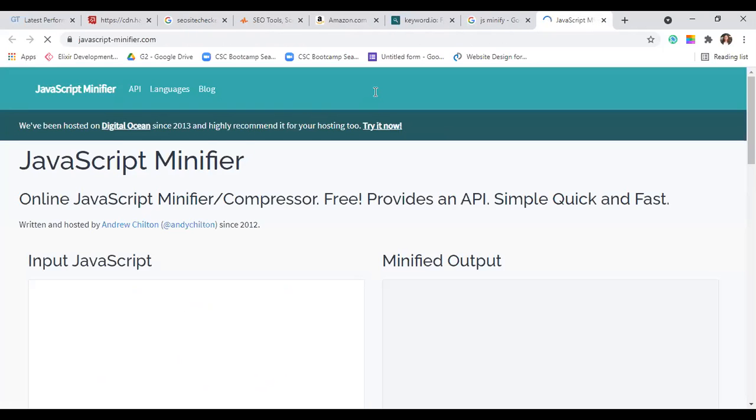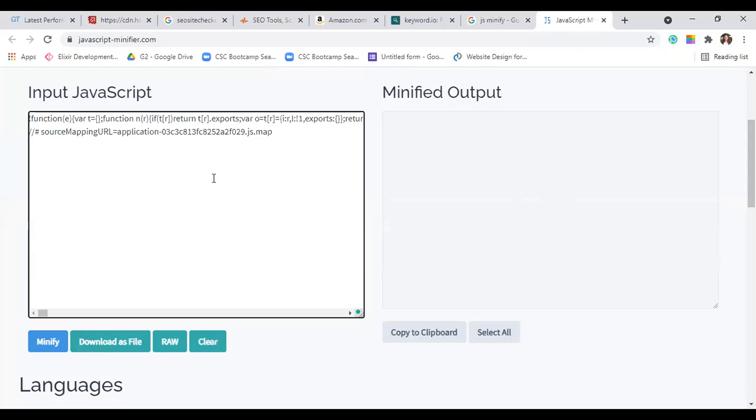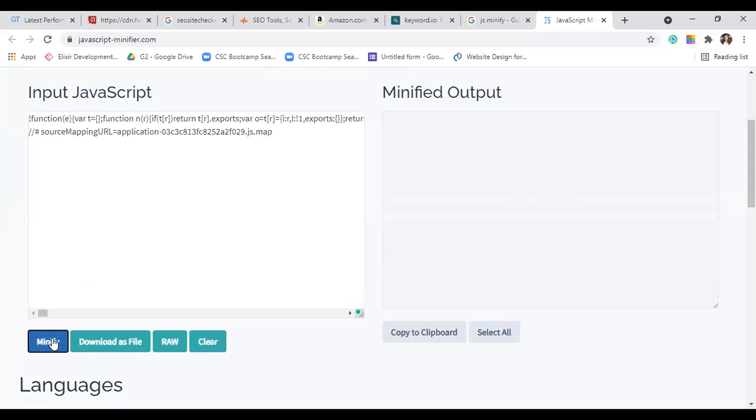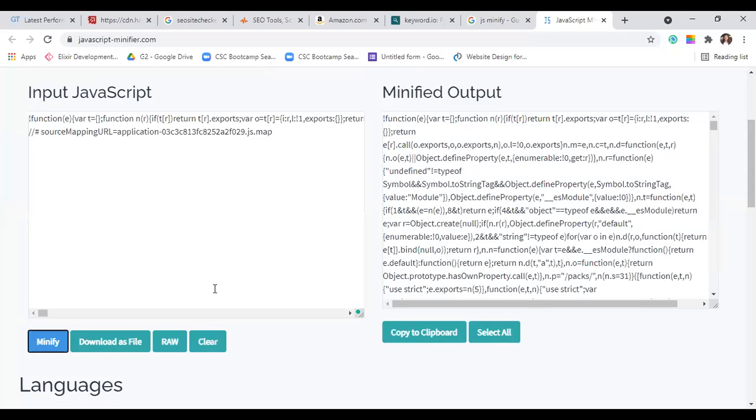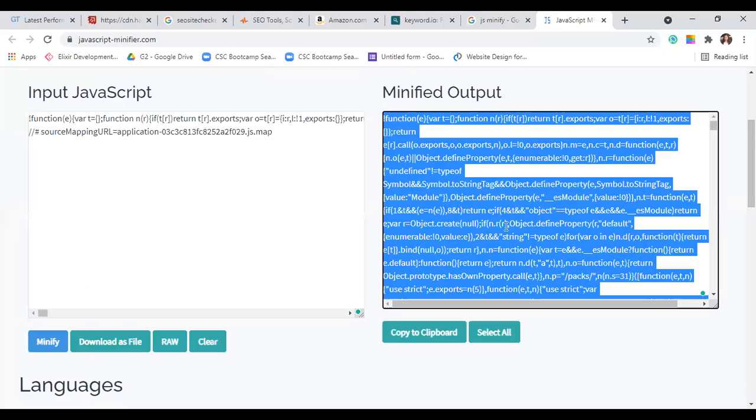As simple as that. Here, it says input JavaScript. Click here and press Control plus V. You're going to paste everything. Then you're going to click minify. When you click minify, it will take some time, and you will get the minified output here. Again, you will press Control A and Control C and copy this code. That's all you have to do. You don't have to do any coding at your end. You just minify it using a free website on Google itself.